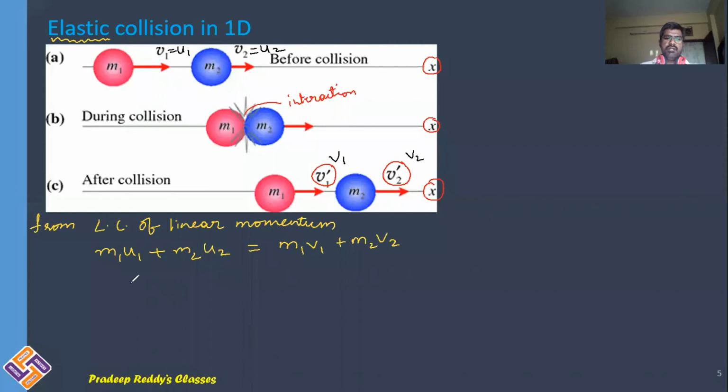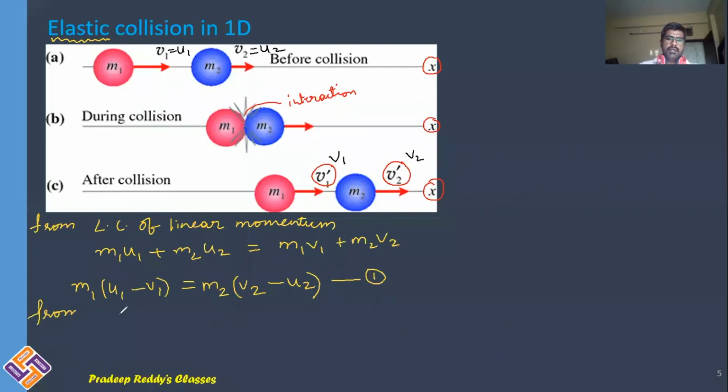Bringing the m1 terms to one side: m1 into (u1 minus v1) is equal to m2 into (v2 minus u2). This is equation number 1, from the law of conservation of linear momentum.